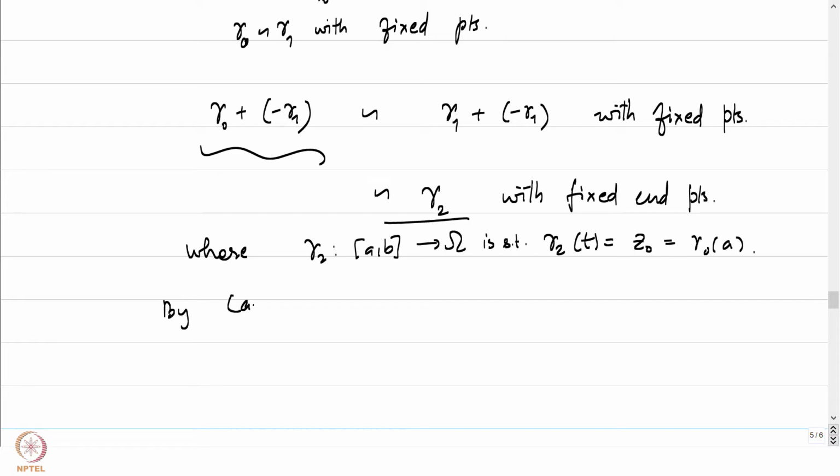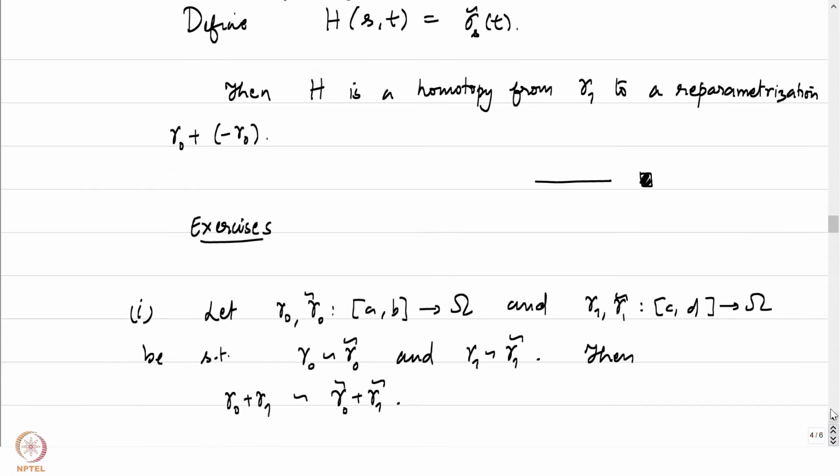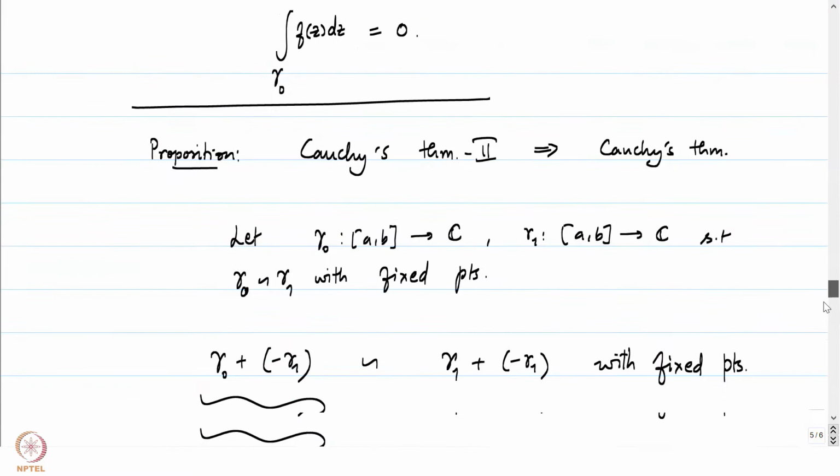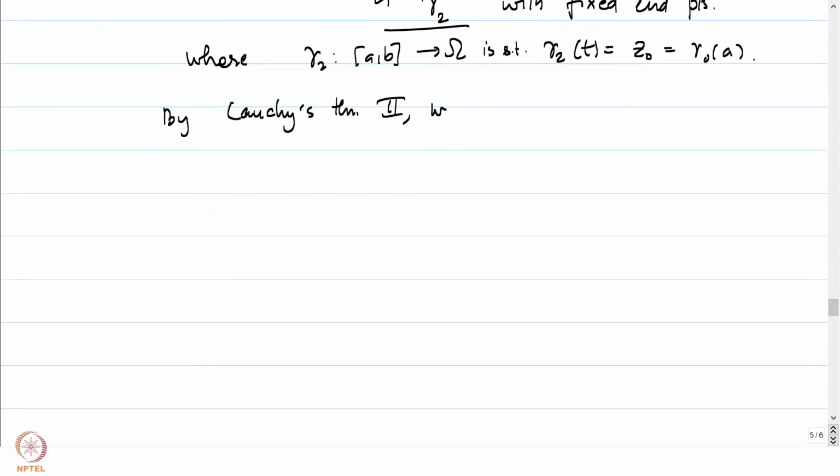So by Cauchy's theorem 2, we have the integral of f of z dz over gamma 0 plus minus gamma 1 is equal to 0.